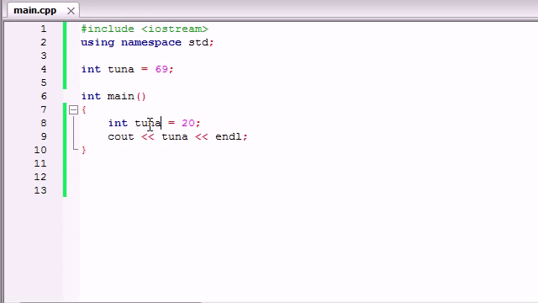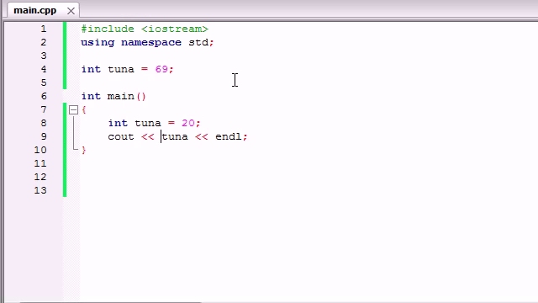So these are called local variables and these are called global variables. And when it has the choice, it's always going to choose that local variable. So let's say that I'm building a function just like this, and I want to call both of these variables tuna, but I actually want to use this variable tuna out here. Well, how do I tell my program that, alright, I know you have a local variable called tuna, but I want you to use this one?